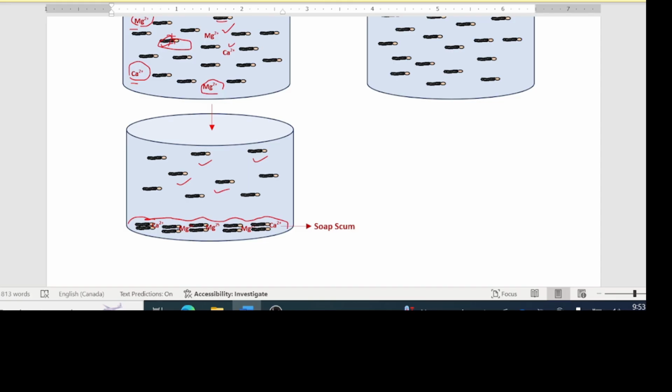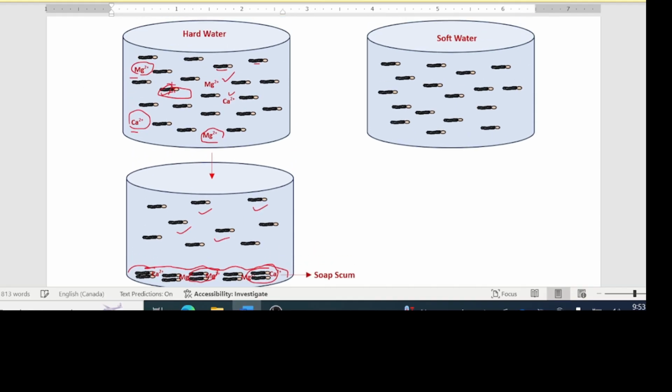You have magnesium holding on to those ions there to form scum, a precipitate of magnesium stearate or calcium stearate there. So effectively what is happening here is you are actually removing some of these soap molecules from the solution. So look at the result.